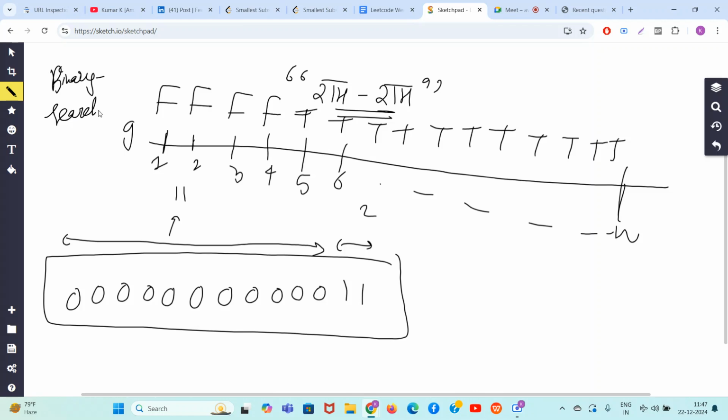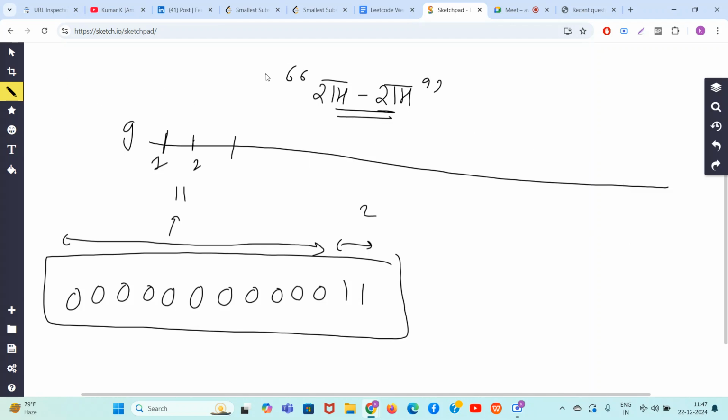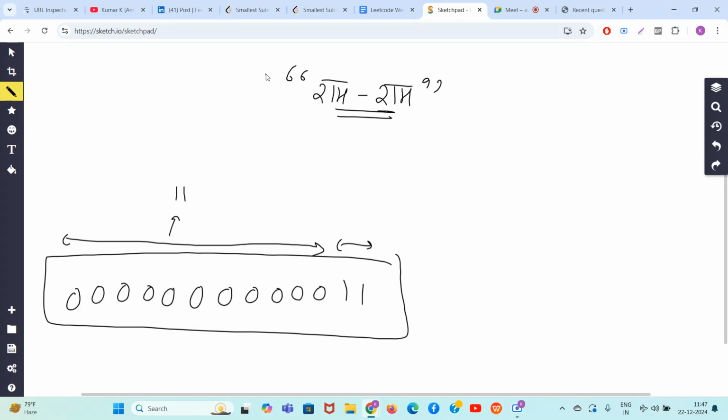You can Google or you can use ChatGPT, and you can ask that if I'm given a sequence of first all F and then all T, how can you use binary search to find the first occurrence of T? Well, if your mid value is coming on T, you go and check in the left hand side for the first occurrence of T. And if your mid value is coming on F, then obviously the first occurrence of T is on the right hand side. So with the basic prerequisite knowledge of binary search, you can do it. I will try to attach some of my course videos of binary search. You guys can watch it. Okay. So you can just do a binary search on G.